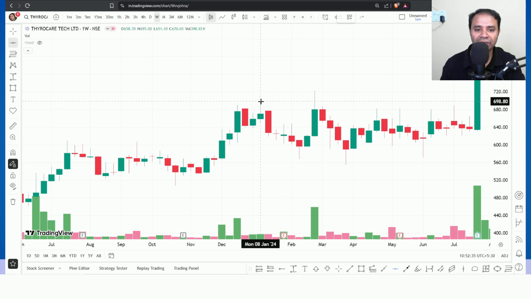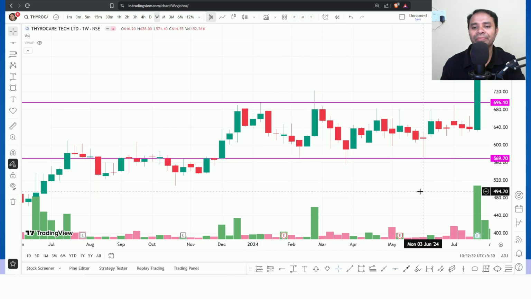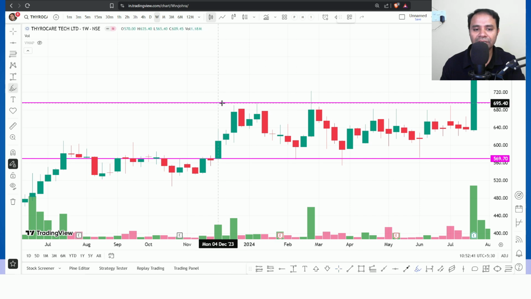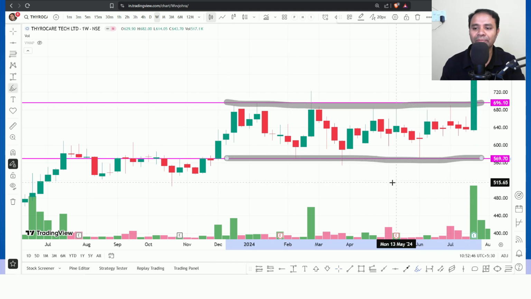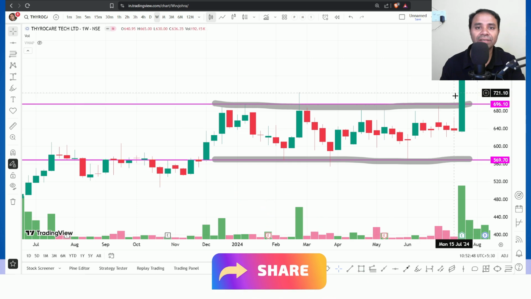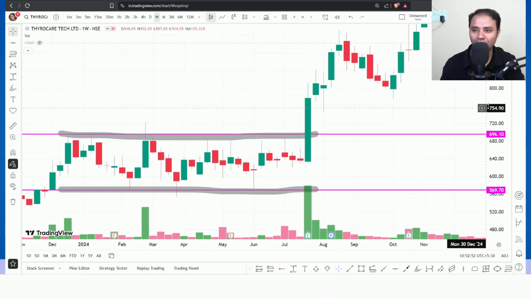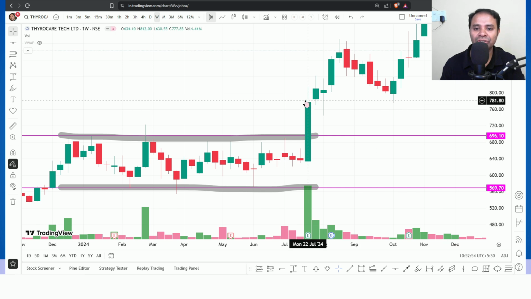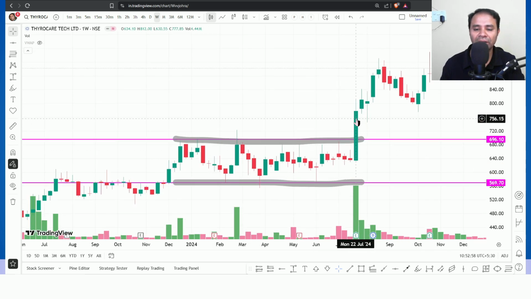I am just marking the resistance level. This is the resistance and this is the support, right? Market, this is resistance and this is the support. Once the resistance got broken, technical traders, short term traders, speculators will come and add positions over here, right? Because a huge breakout happened with great volume, definitely this consolidation is said to be an accumulation.